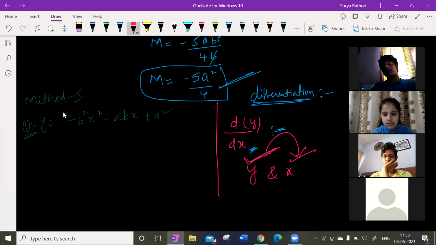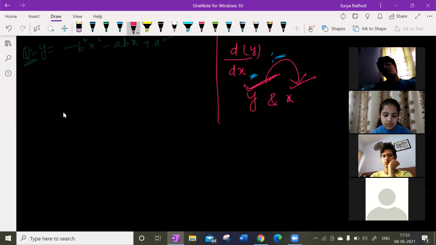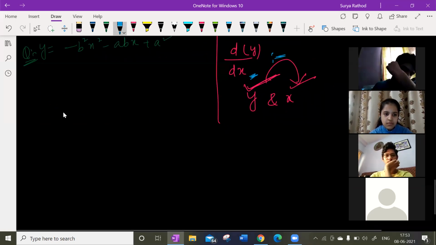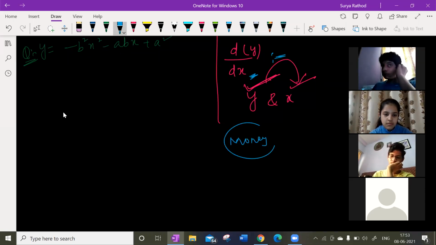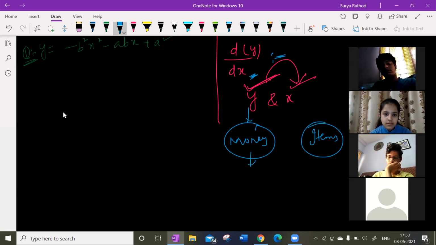You might have learned this in your physics, right? It's change in a quantity with respect to another quantity, which means if one quantity changes, guys, the other quantity is going to change. As simple as that. Look at this here. Suppose I have two quantities, let us say money and items. Quantity means any items, guys. If I have 5 rupees, I can buy one item, let us say one pen.